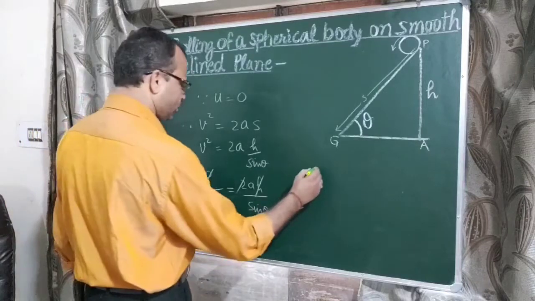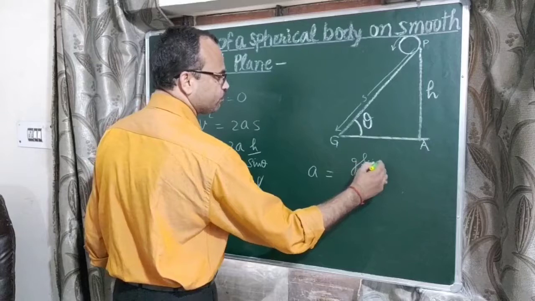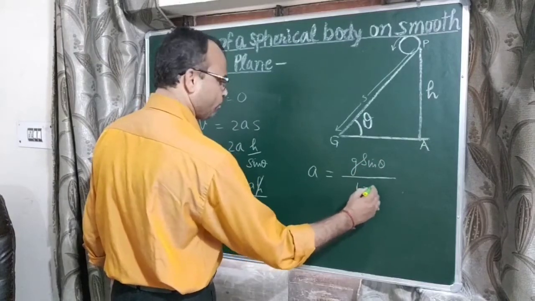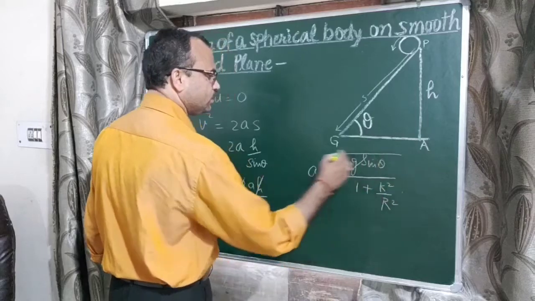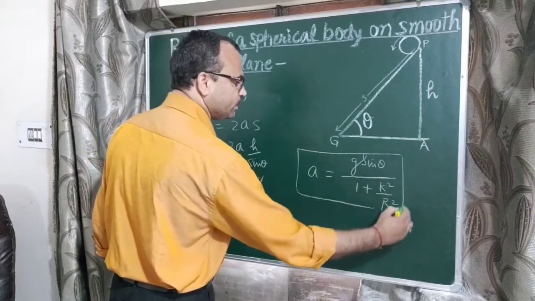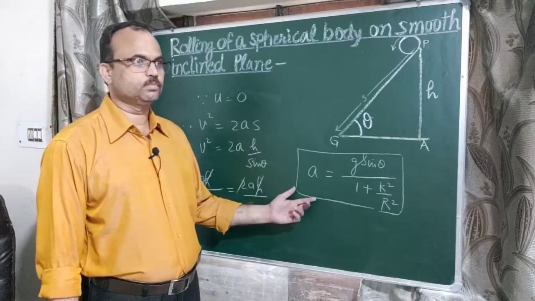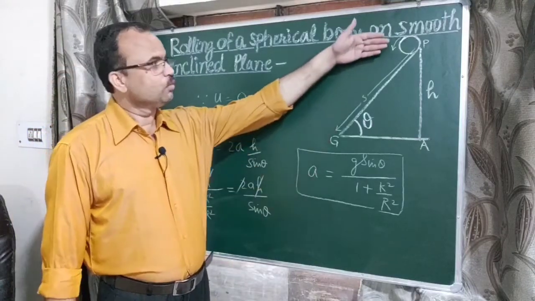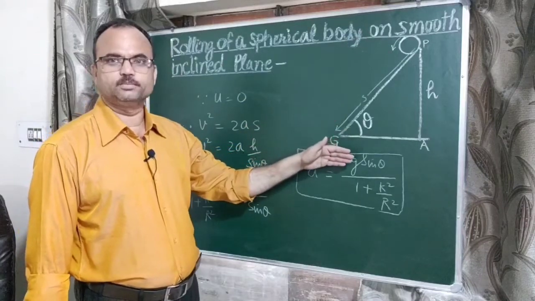By this equation we can find the value of a equal to g sin theta upon 1 plus k square upon r square. This is another important relation for the acceleration produced in a body when it rolls down an inclined plane at an angle theta.